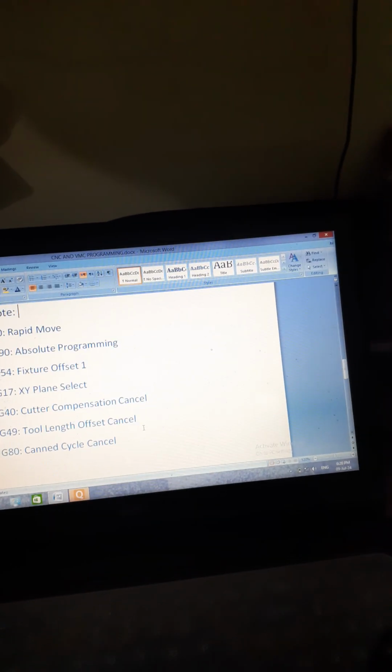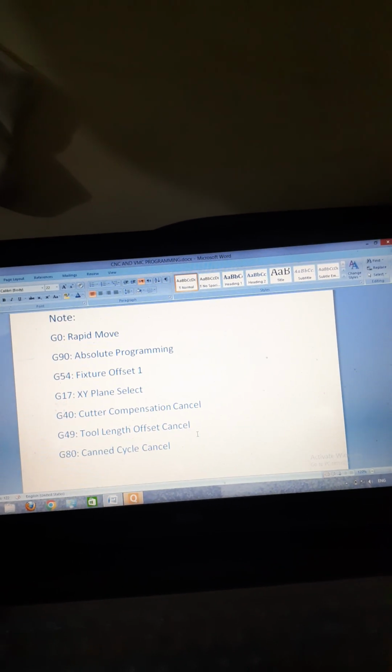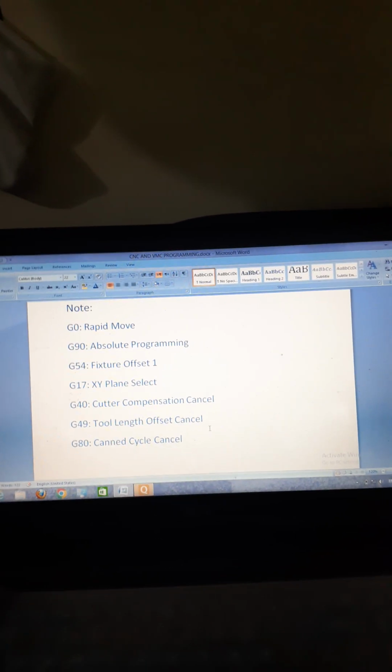Next video I will make for G02. G02 means arc feed move in clockwise directions, and also I will explain with a program how to make the program in G02 with example.